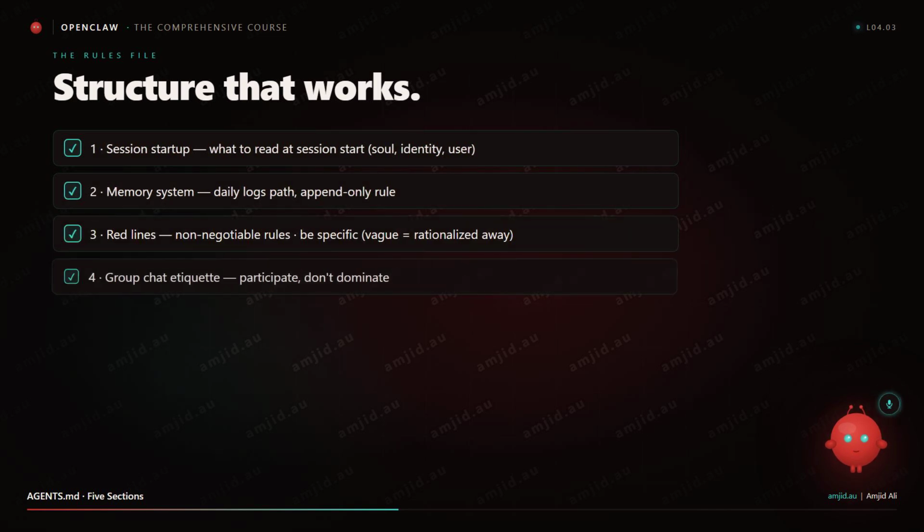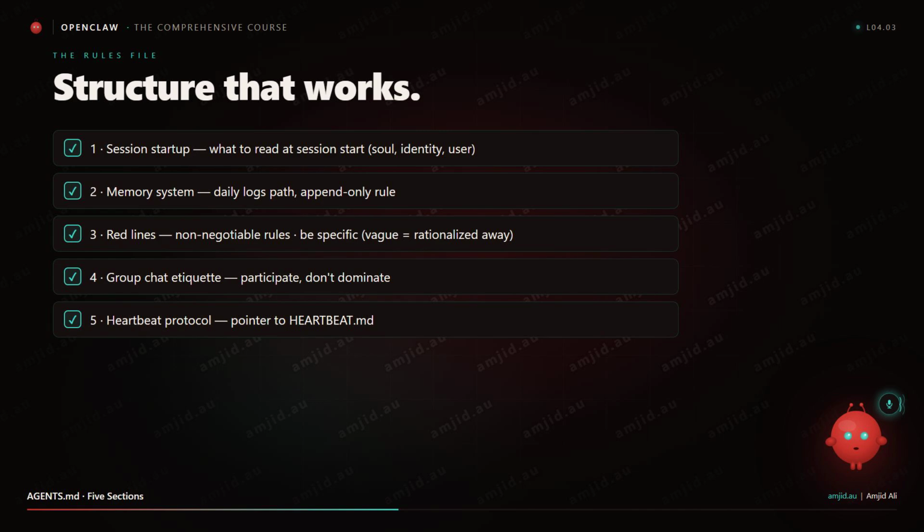Now AGENTS.md, the rules file. Five sections that work. Number 1: Session startup. What does the agent read at the beginning of every session? Usually SOUL, identity, user, direct messages, also memory, and today's daily log. Acknowledge the user briefly. Do not recap.